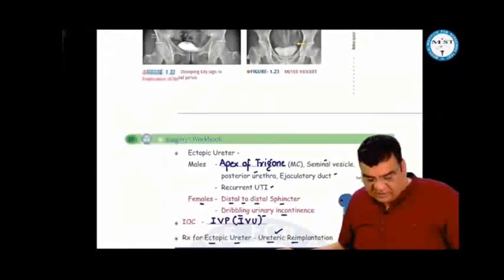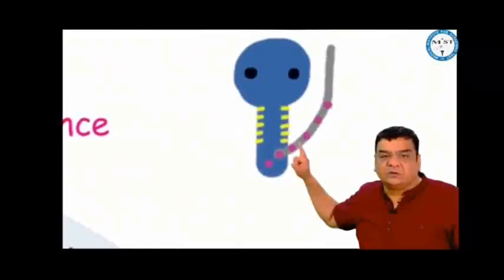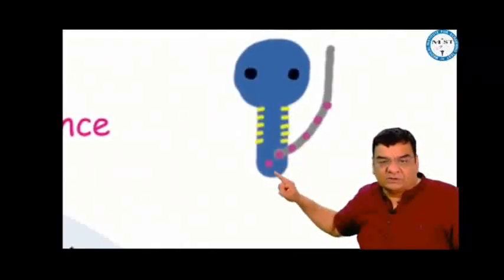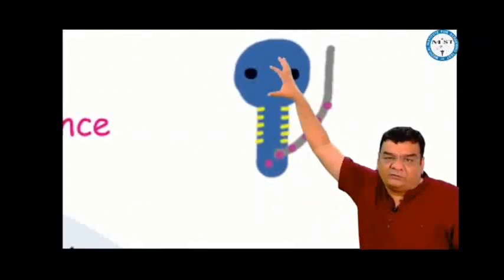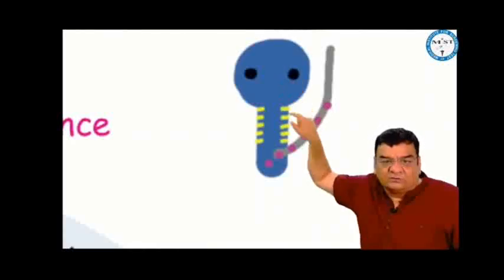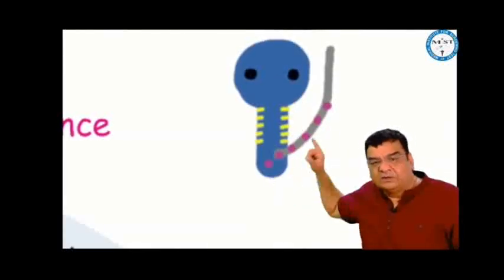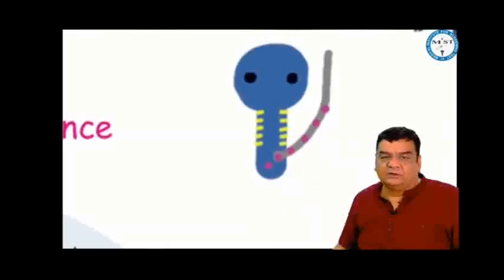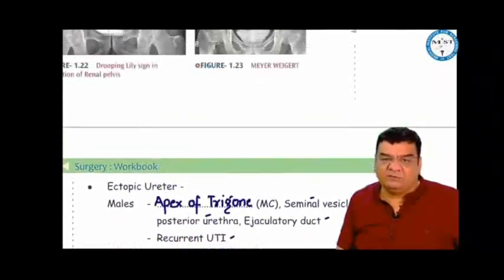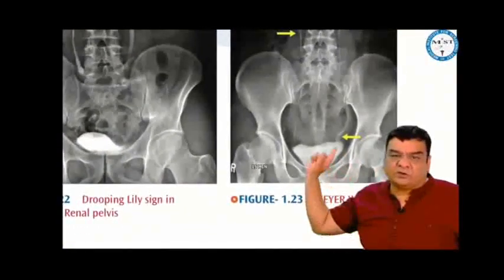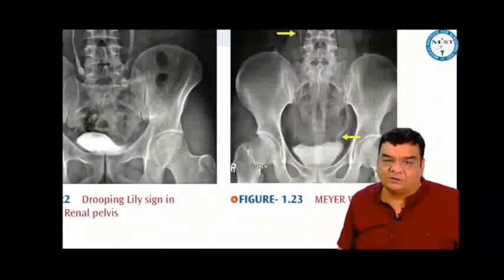In females, this ectopic ureter most commonly opens distal to the distal sphincter. So there will be continuous dribbling of urine. A female who has normal bladder filling sensation, normal bladder contraction, and a normal sphincter is able to pass urine normally. But at the same time, she presents with continuous dribbling of urine. This means ectopic ureter. The best investigation would be IVP-IVU, and treatment for ectopic ureter would be to put that ectopic ureter back into the bladder, that is ureteric reimplantation.